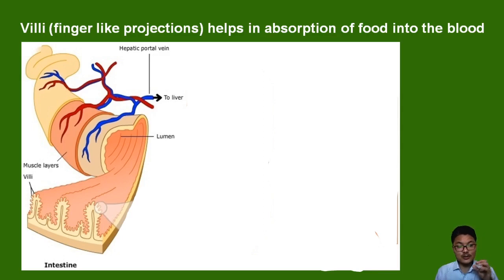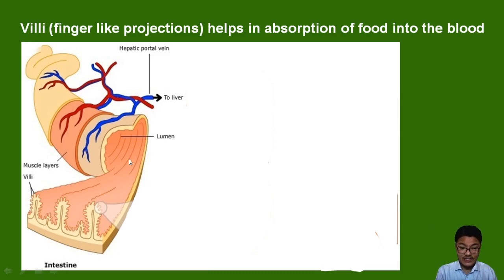Small intestine is usually a pipe-like structure having a hollow cavity called lumen, and it is vascularized. Vascularized here refers to having blood vessels surrounding the small intestine. It is having many layers, layers of different muscles.